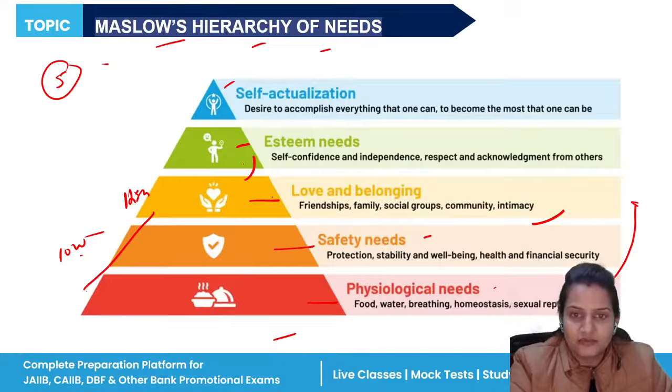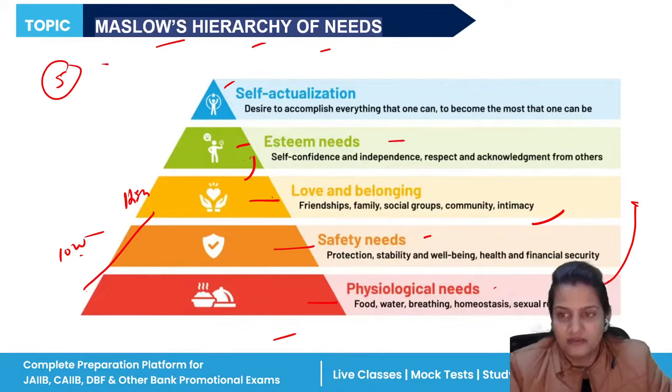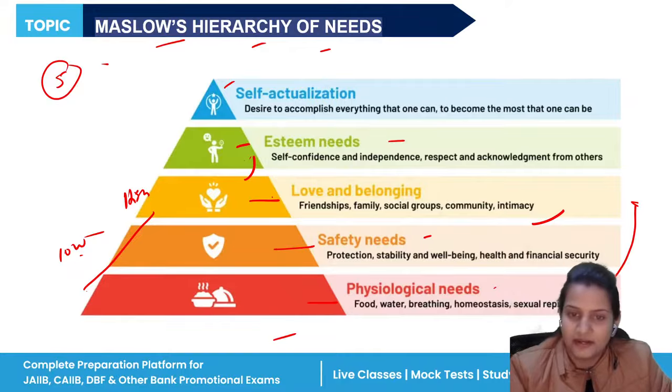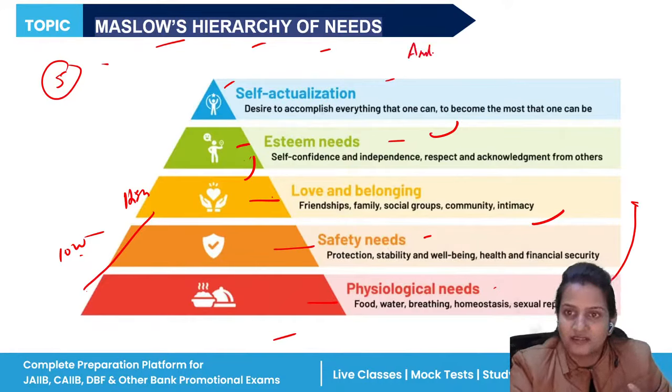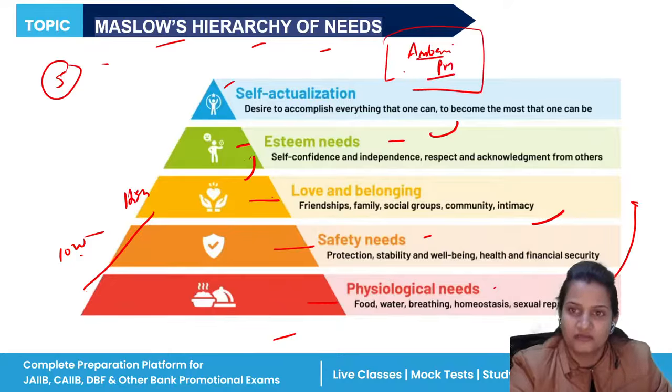Once this need has been fulfilled, the person moves to the fourth level need, that is self-esteem needs. Self-esteem means everybody should respect that person and acknowledge that person. Clear? Now, the final level of needs comes: you want to be at that position where few people are, like you can say Ambani sir. Everybody knows him, like our prime minister. You want to be at a position where few people can go and everyone should know them. That is self actualization, the desire to accomplish everything that one can.